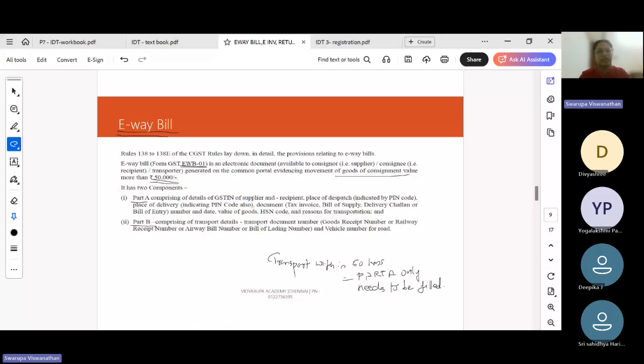Part A will have the supply details. What are the goods? What type of goods are being moved, and what is the HSN number? What is the name and address of the supplier? What is the name and address of the recipient? So it will have the basic details about the goods, supplier and recipient. Part B will have the transport details, the vehicle in which it is being transported, the vehicle number. So these transport related details will be there in Part B.